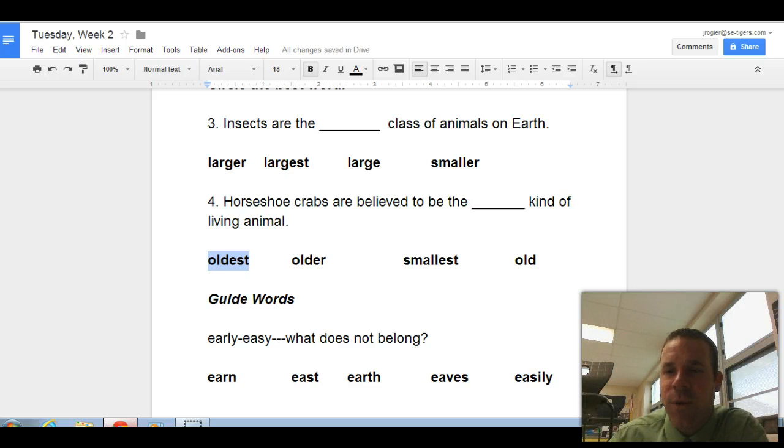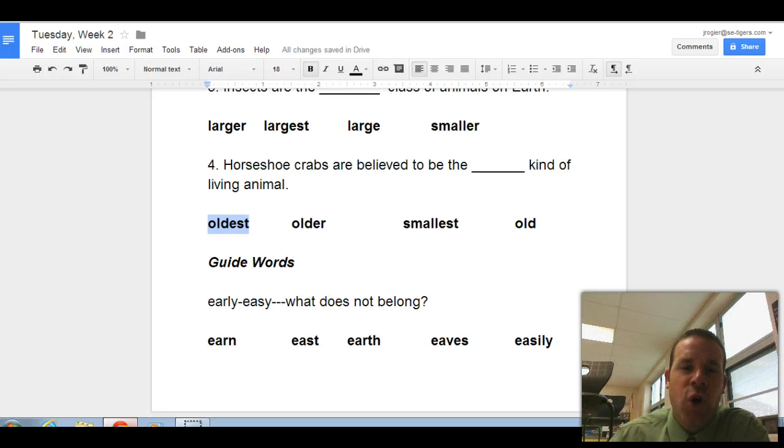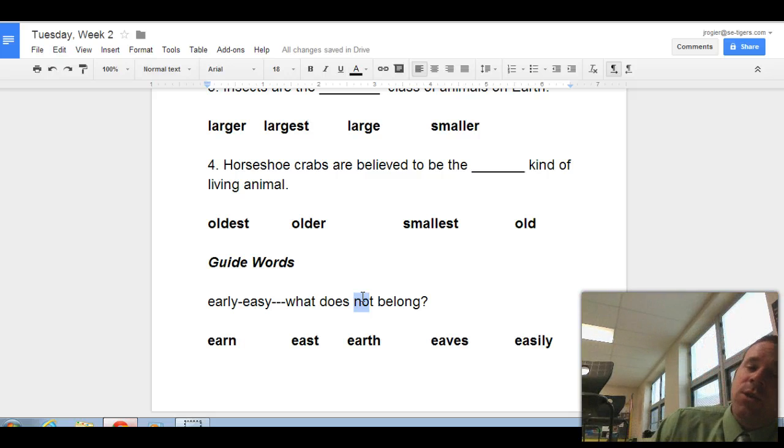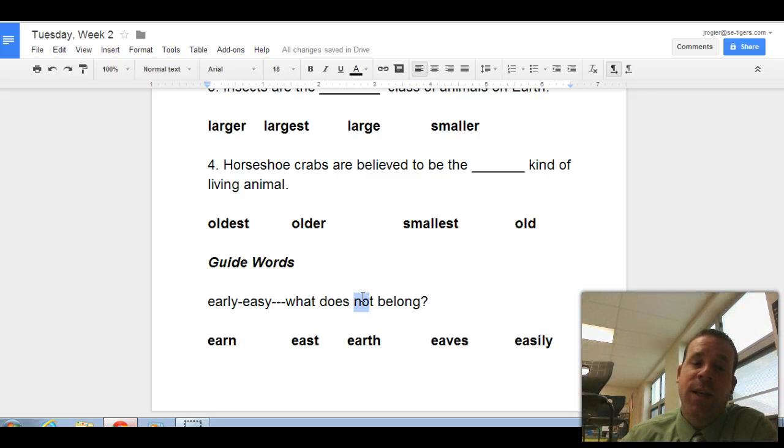On to number 5 with guide words. We have early and easy, and they ask which one does not belong between early and easy. Now, remember, guide words appear at the top of the dictionary. So if you go to your dictionary and you find early to easy, that means all the words in between early and easy would be on that dictionary page. This question is saying, though, which one would not belong on the page.